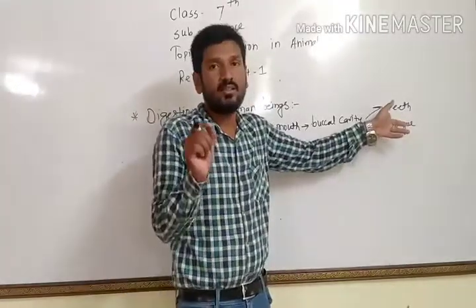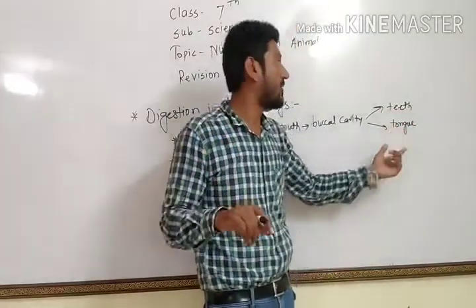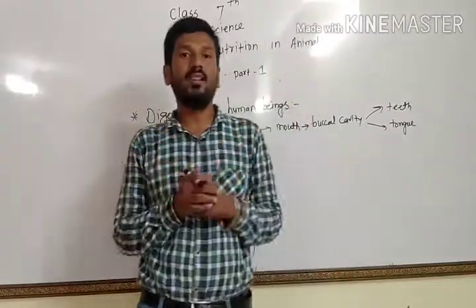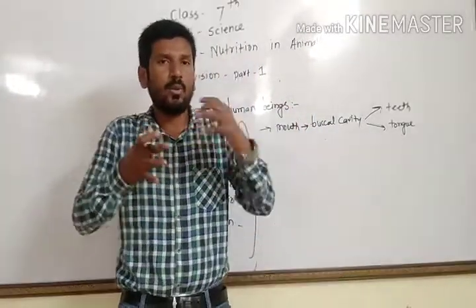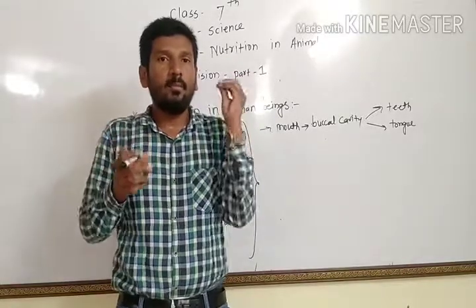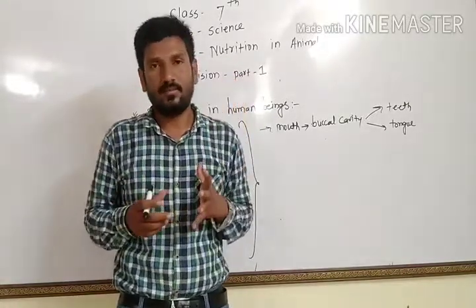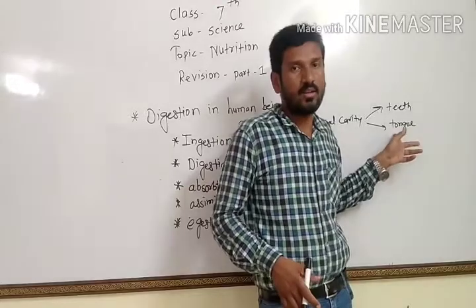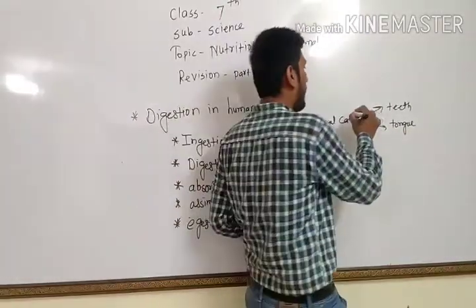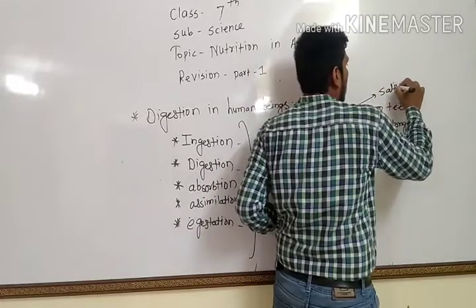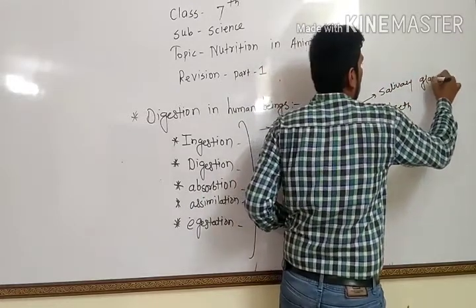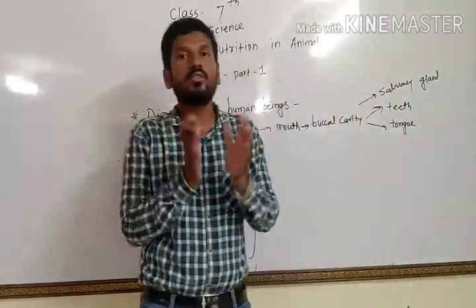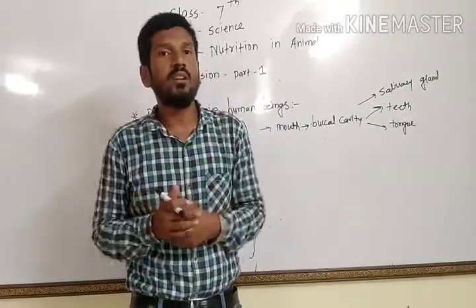Teeth are organs made up of calcium. Teeth help us to grind and chew our food properly and make it into smaller particles, which helps to digest it. Finally, what is the use of the tongue? There is a gland, we call it the salivary gland. So what is the job of teeth? To crush the food, to break it down.